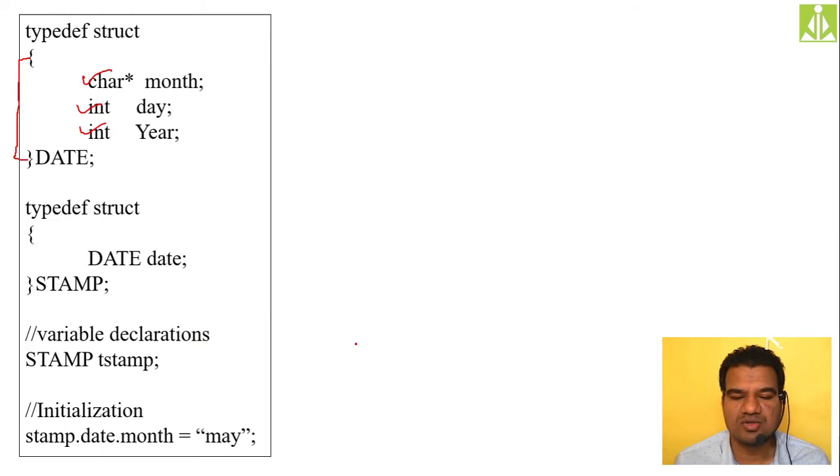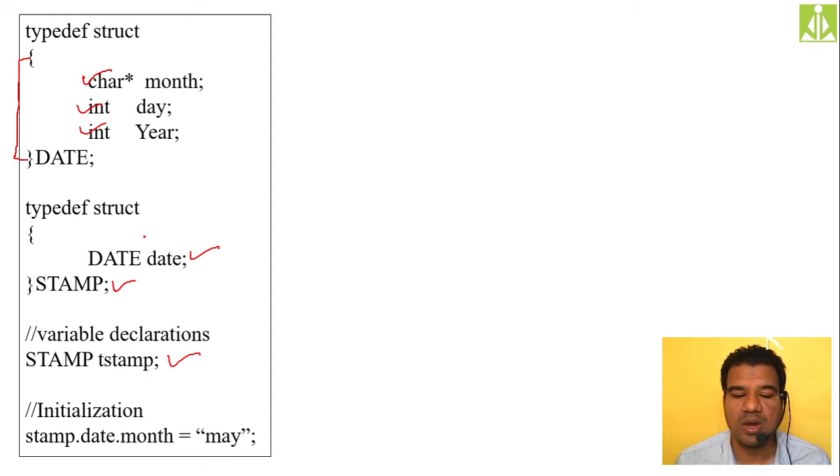So now what I'm doing, I'm declaring my stamp structure. Inside stamp, I'm creating a variable of this date type, this date type inside the stamp structure, that I'm doing over here. Next, I'm creating a variable of the stamp structure.